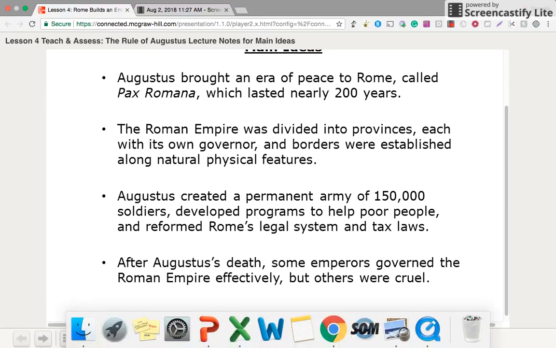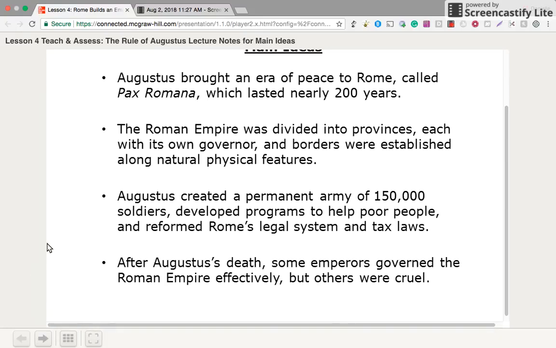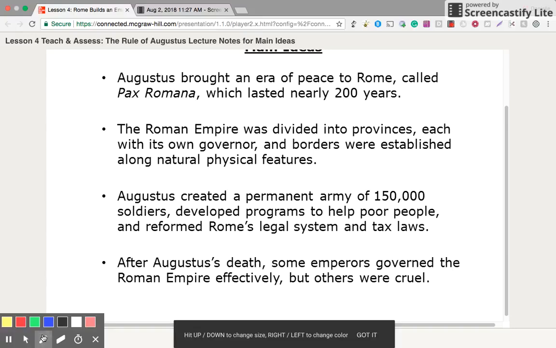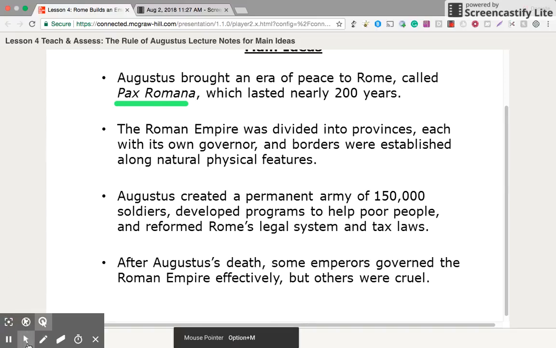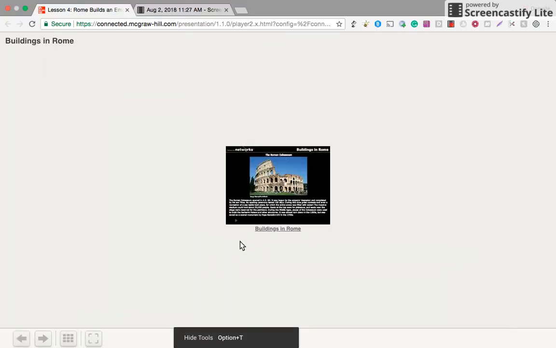Augustus brought an era of peace to Rome called Pax Romana, which lasted nearly 200 years. And that term Pax refers to peace, Roman peace. The Roman Empire was divided into provinces, each with its own governor, and borders were established along natural physical features. Augustus created a permanent army of 150,000 soldiers, developed programs to help poor people, and reformed Rome's legal system and tax laws. But after Augustus' death, some emperors governed the Roman Empire effectively, but others were cruel.